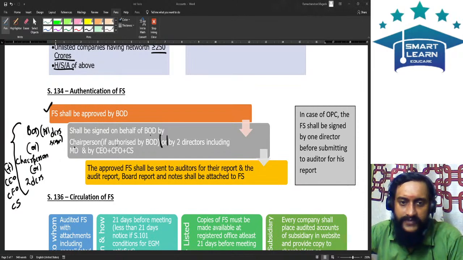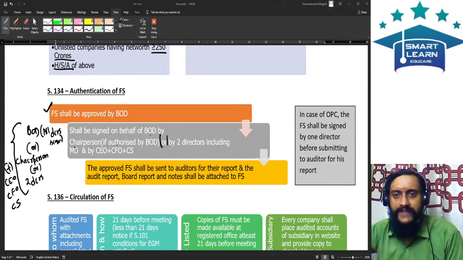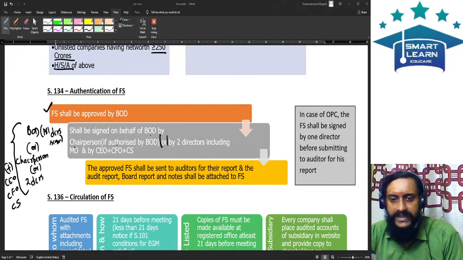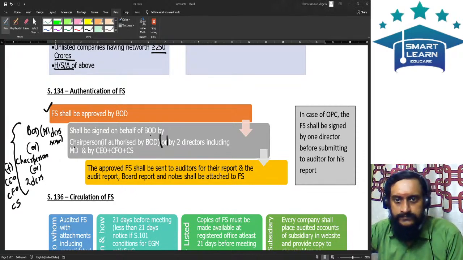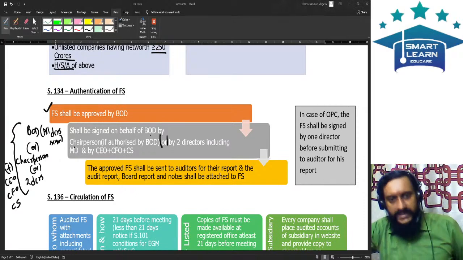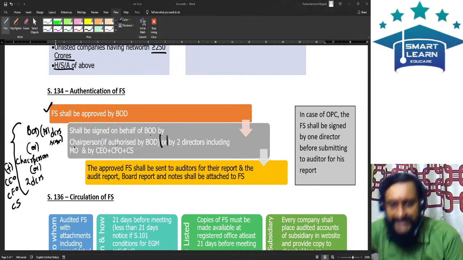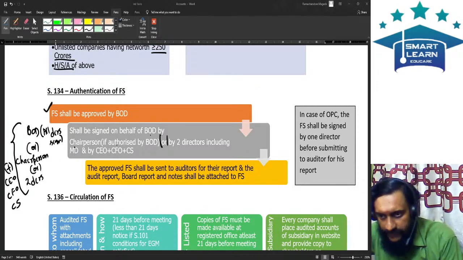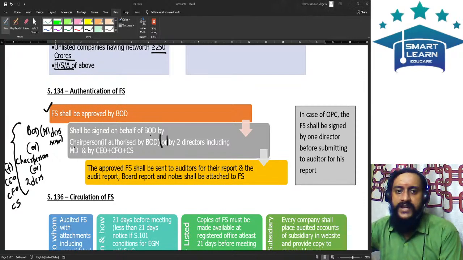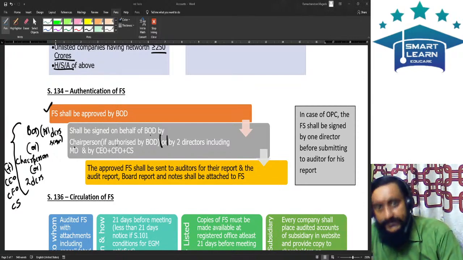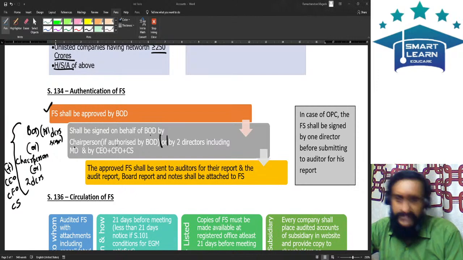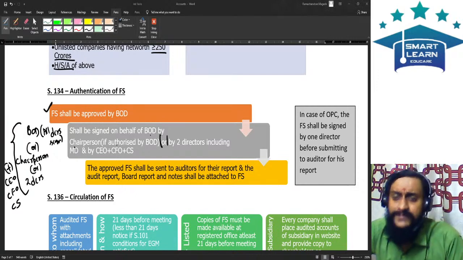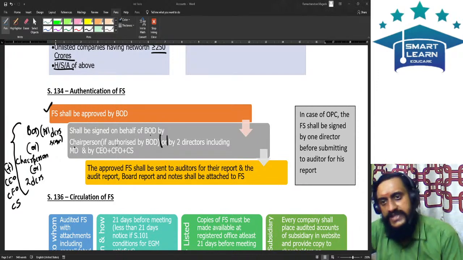We are speaking only from the company's perspective. Financial statements are prepared by the company. Auditor signature is a later discussion. Now, financial statements are signed by whom? On behalf of the company, it is signed by the chairperson if he is authorized by the board, or it is signed by two directors of the company, out of which one person is a managing director, and it is signed by CEO, CFO, CS. It is mandatory for CEO, CFO, and CS to sign. In the case of a one person company, needless to say, if the one director signs, it is sufficient.